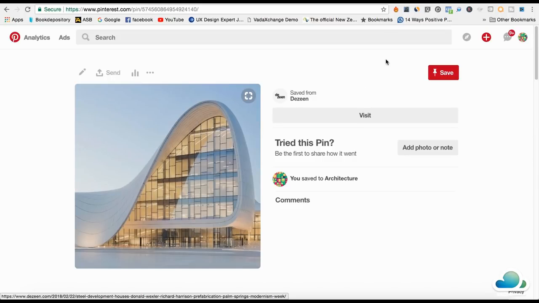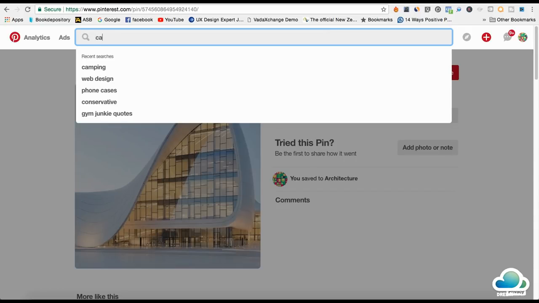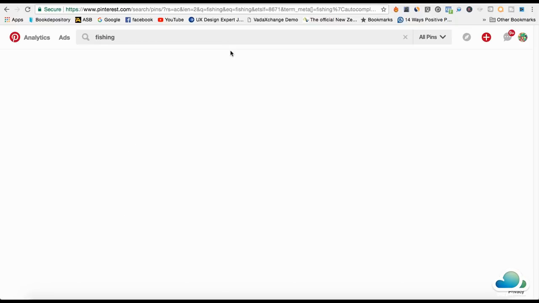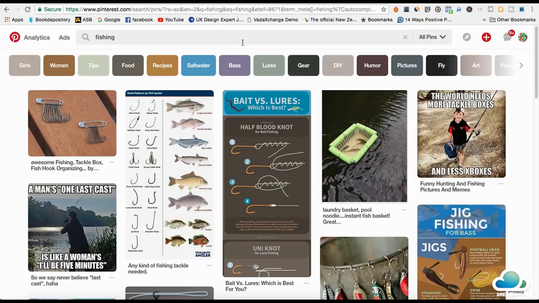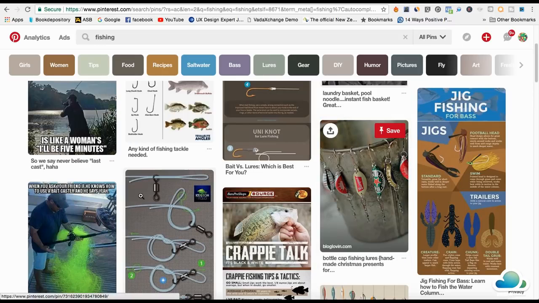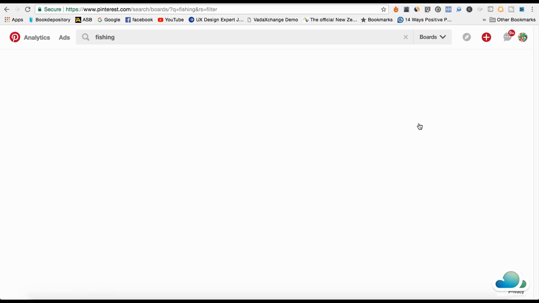So I'll just go over it again. First thing you do is you come in here and search. Let's try one more thing, fishing. So I'm going to start fishing here, and this can work on any niche. What I'll do is pin about 20 of these pins or images, just to make it look legit, make a board about fishing and just make it look legit, 20 of these. Then what I'll do is go into the boards right here,